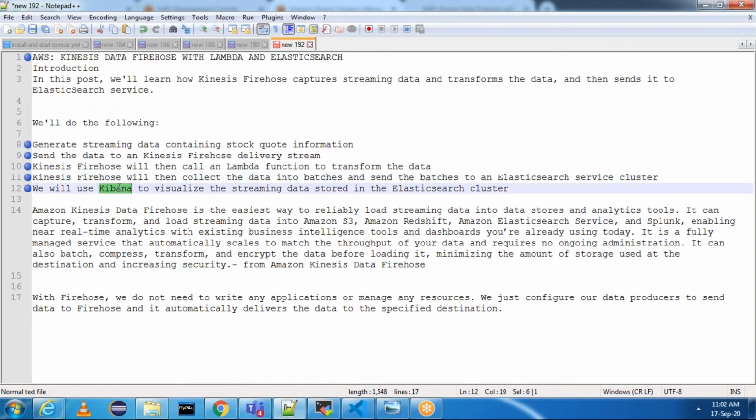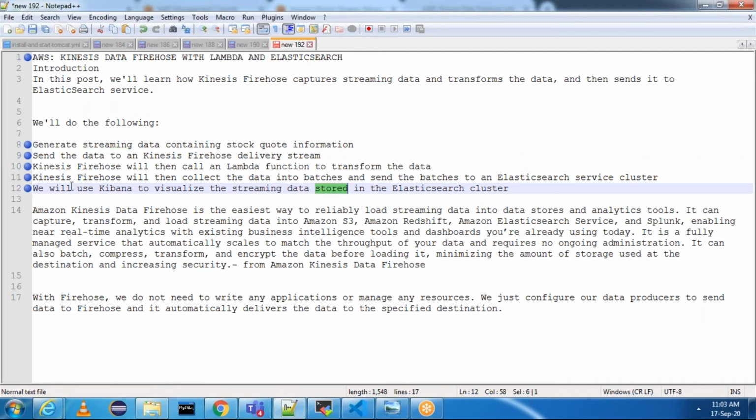And then we will use Kibana to visualize the streaming data stored in the Elasticsearch cluster. These are the steps which we are going to perform to do this task end to end. I'm going to create a separate video on each and every step, but this is just an introduction session where I'm discussing all the items we need to do to achieve this task. For sending the streaming data, I'll create one video, and for sending the data to Firehose and calling the Lambda function, we'll create one video. And once the data is sent to Elasticsearch, we will use Kibana to visualize the data. For that also, I'll make a video.